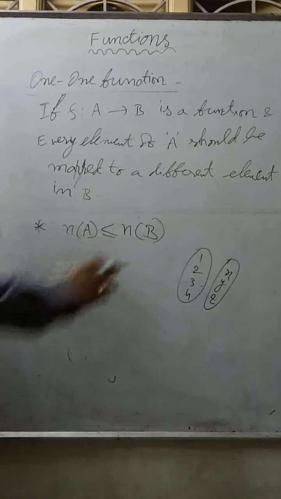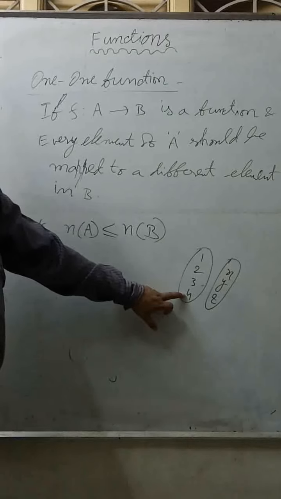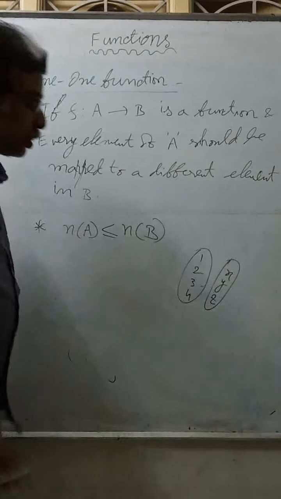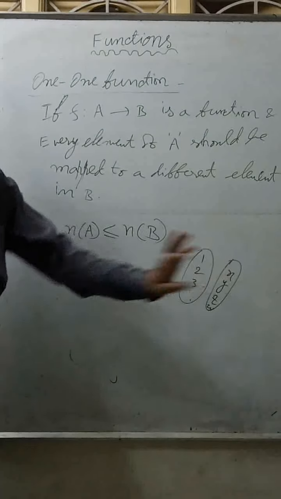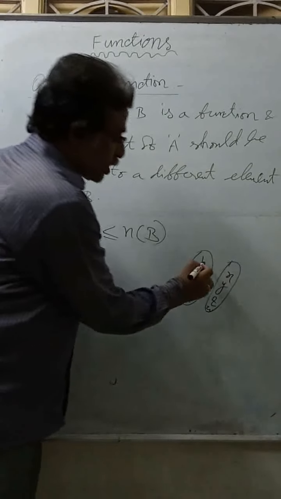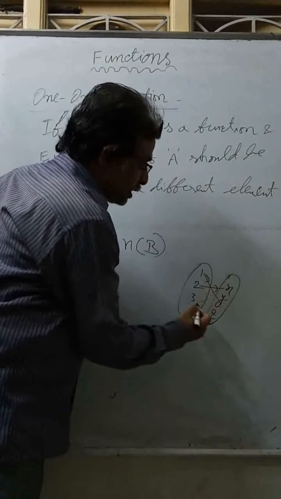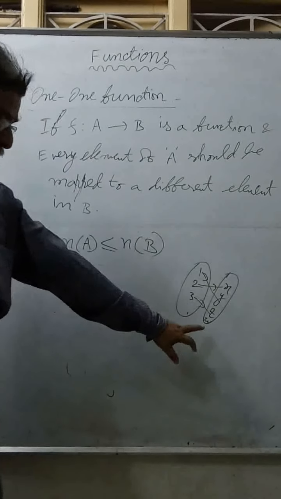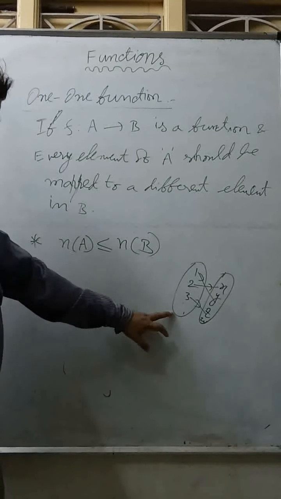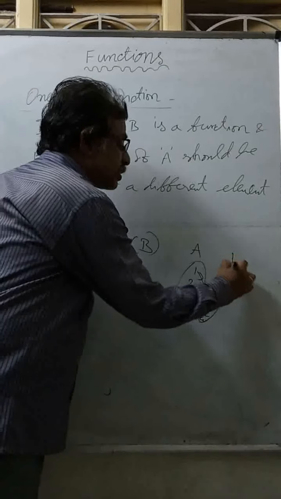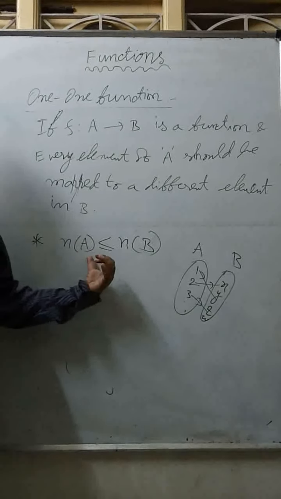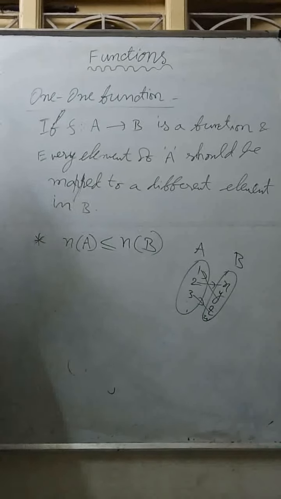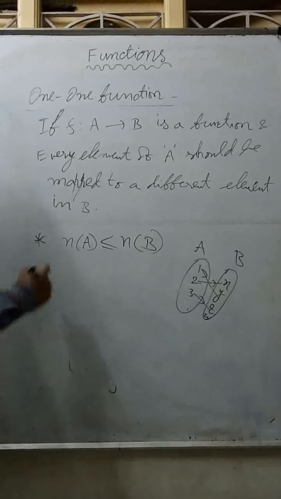So it cannot be one-one. That's why it should be less than this. So if this is 3 and this is 4, then I can map 3, and 1 I can leave. So like this, this is one-one. Here B is containing 4 elements, A is containing only 3 elements. So this is called one-one. So number of elements in A must be less than or equal to number of elements in B, first and foremost point.